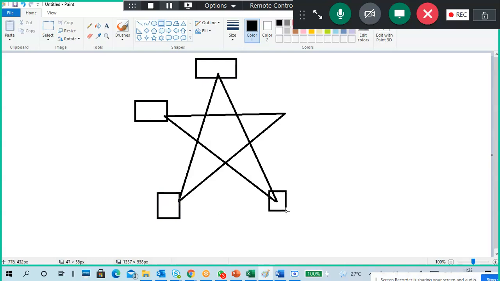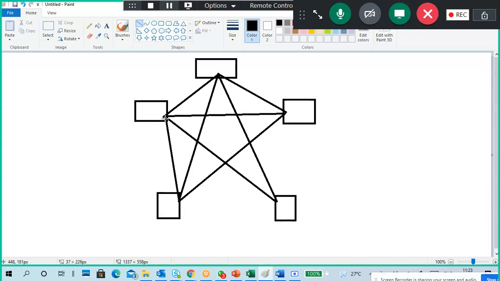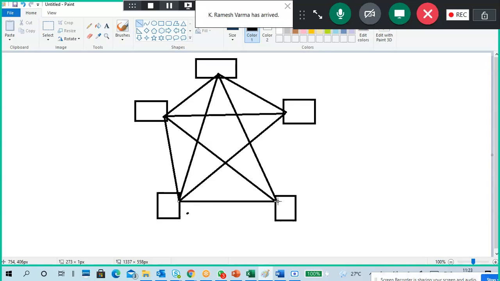Mesh topology. Mesh topology only, because when we write mesh topology, first they will put a star. Even in my college, networking professors, PhDs, also told like this is a star topology because it looks like a star. This is not a star topology. That's why I will draw like a star first.